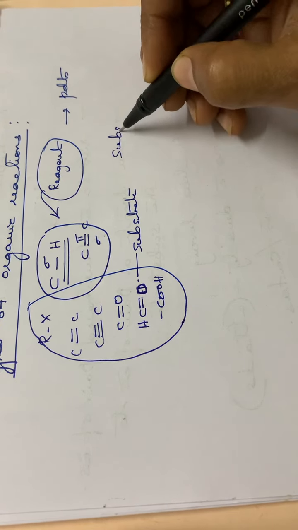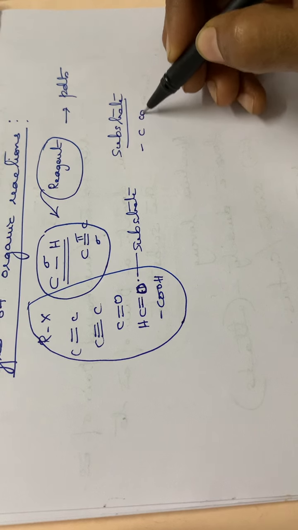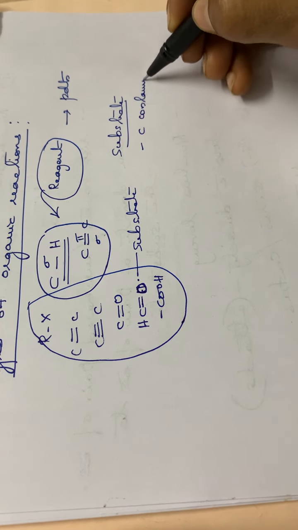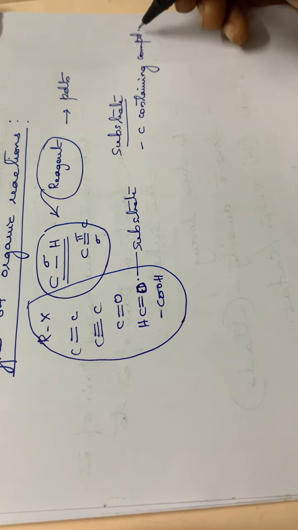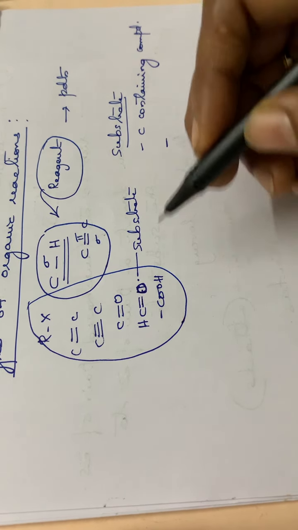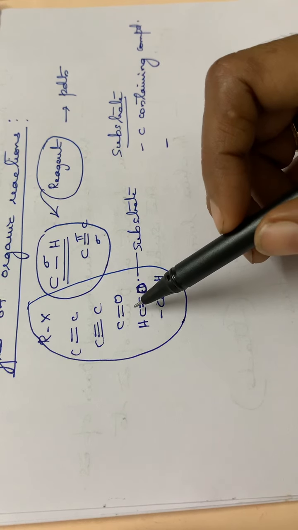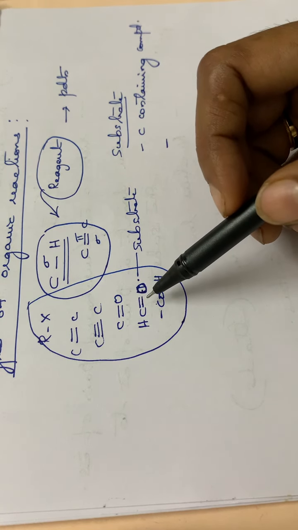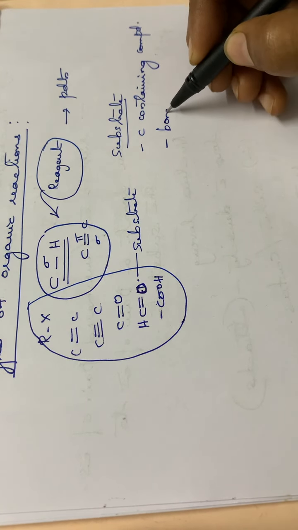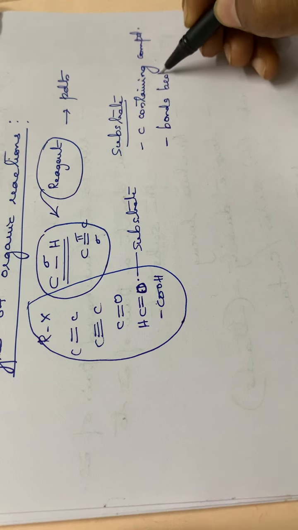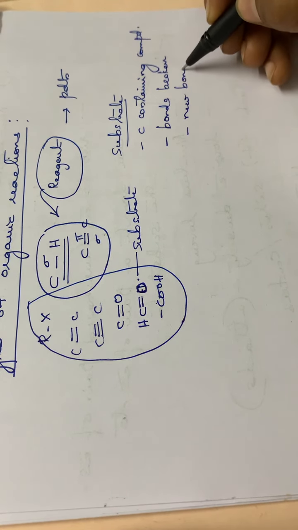So write down the point for substrate. A substrate will be a carbon containing compound, and while this reagent is attacking, this bond will be broken in the organic compound or in this substrate. The bonds will be broken up and new bonds will be formed in the substrate itself. Okay. Bonds will be broken in the substrate, then new bonds are formed in the substrate.